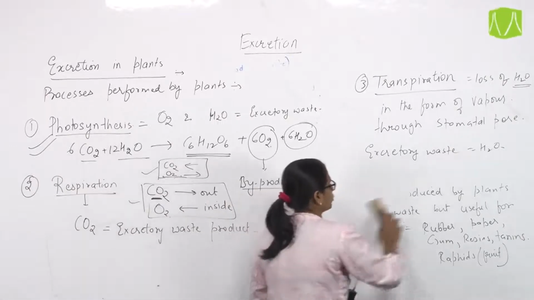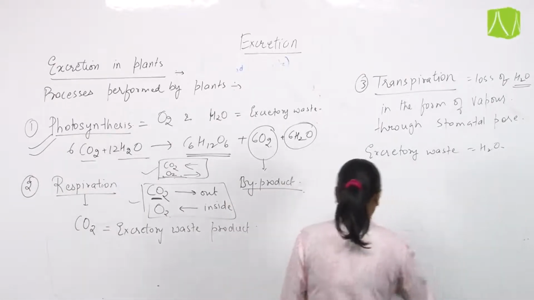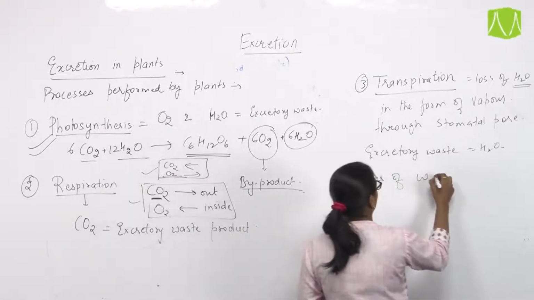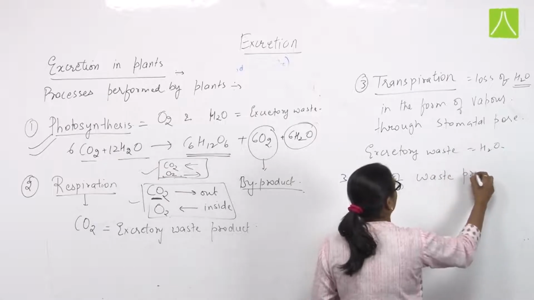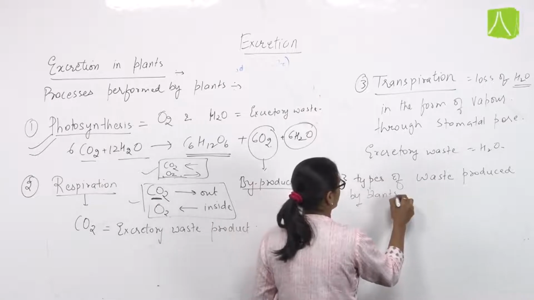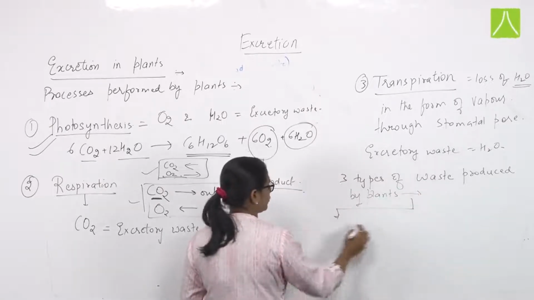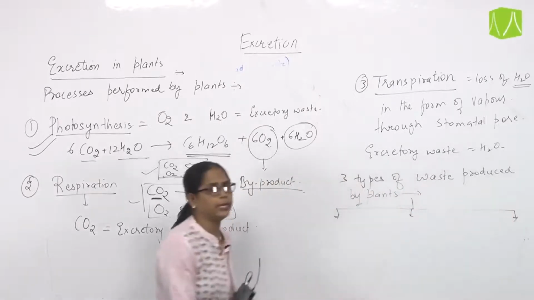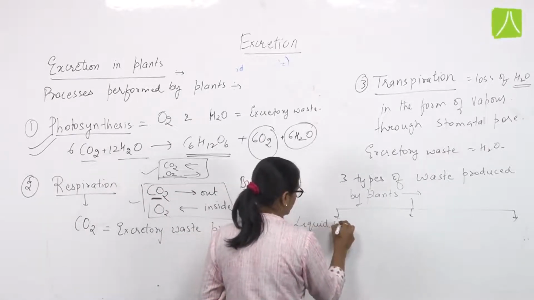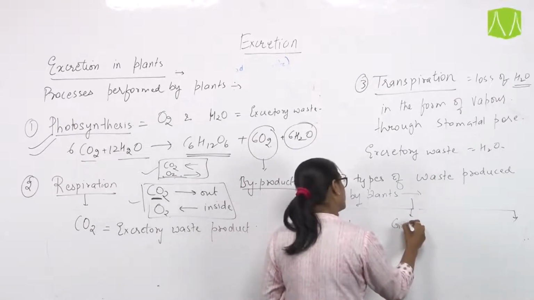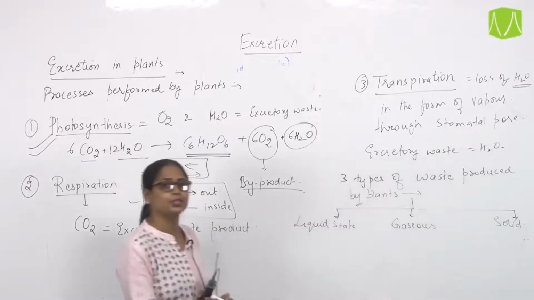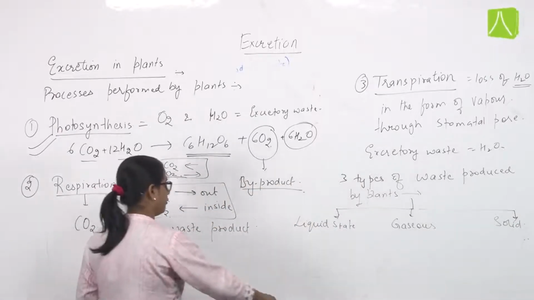So we have three types of waste products produced by the plant, classified on the basis of their state: the liquid state, the gaseous state, and the solid state. That means liquid waste, gaseous waste, and solid waste.